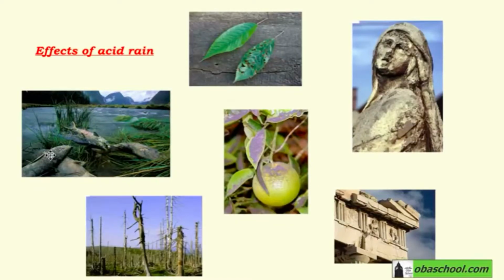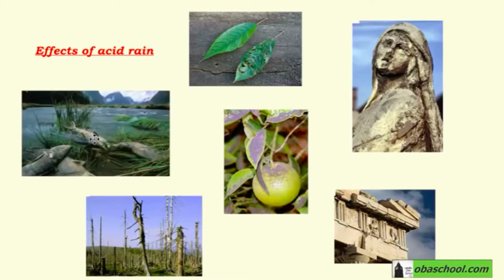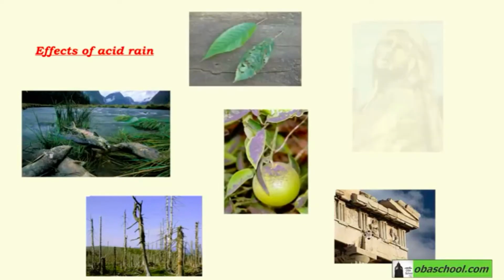So these are the most important effects of acid rain. It affects trees, animals, crops, plants, buildings, and statues.